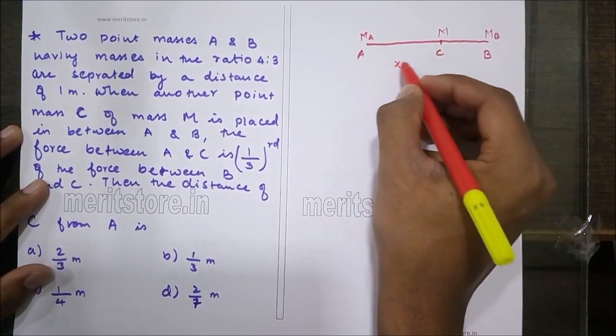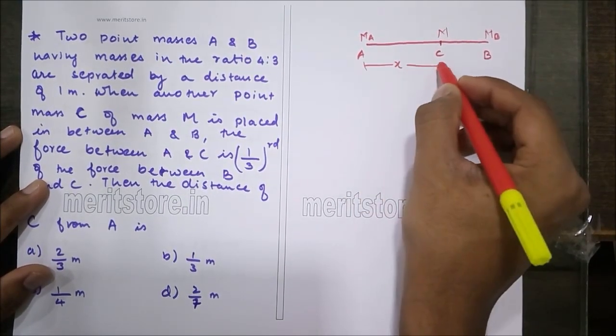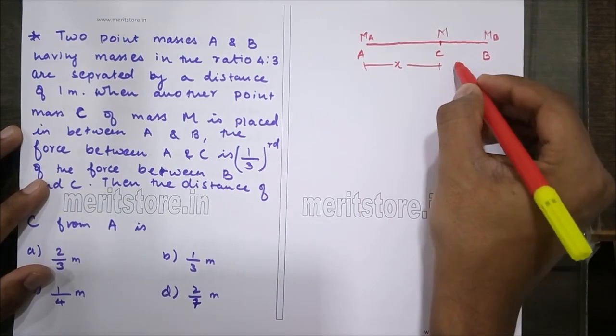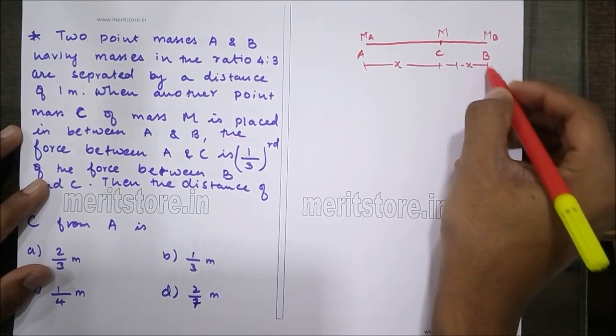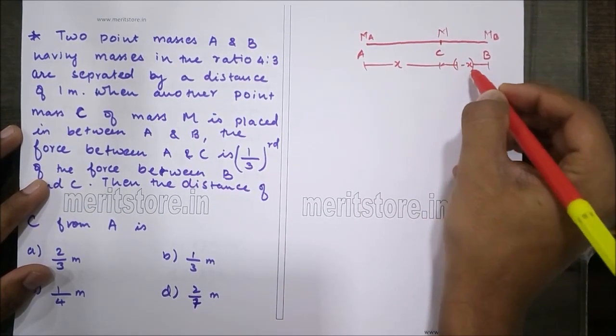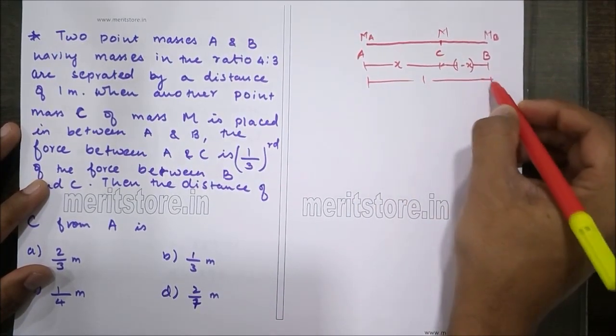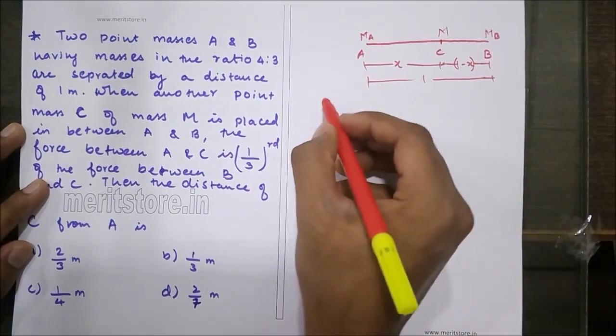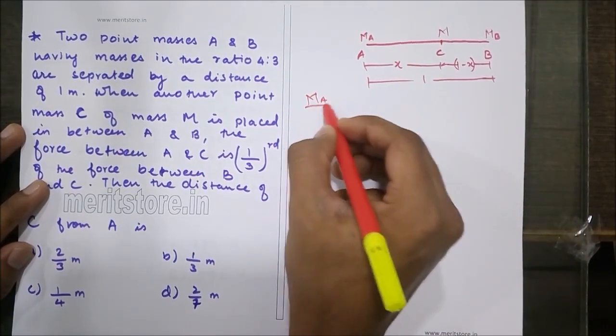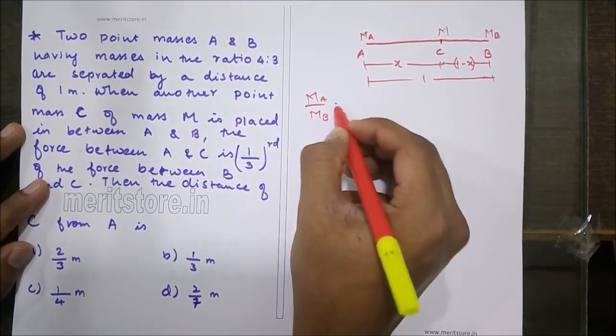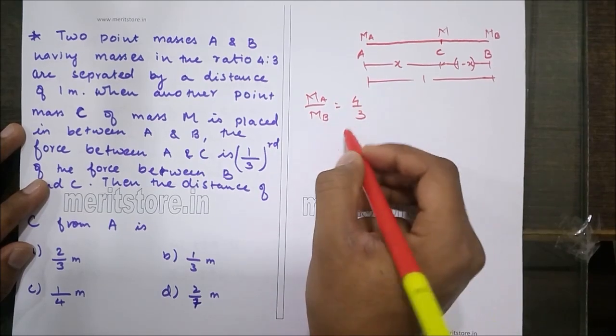Let the point C be at a distance of x from A. So from B it will be at a distance of 1 minus x. And the distance between A and B overall is 1 meter. Now the ratio of masses of MA by MB is given by 4:3.